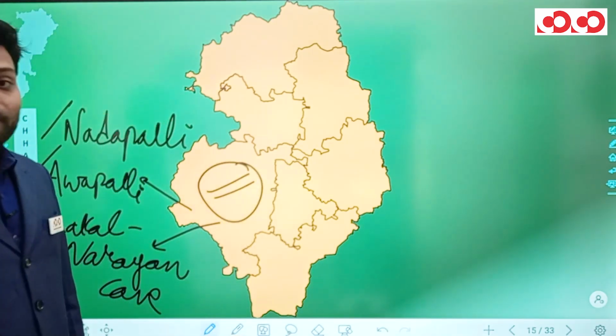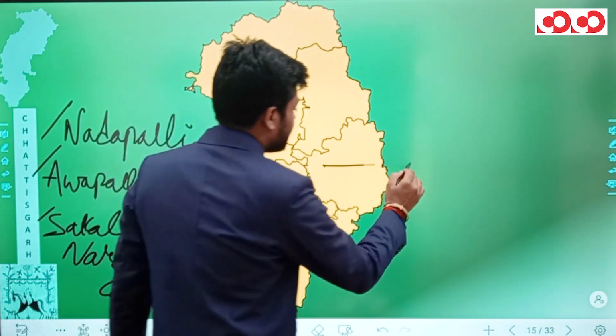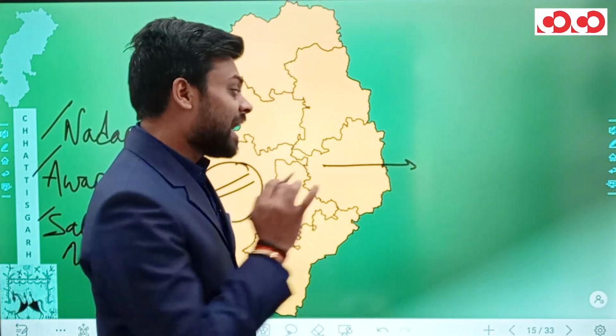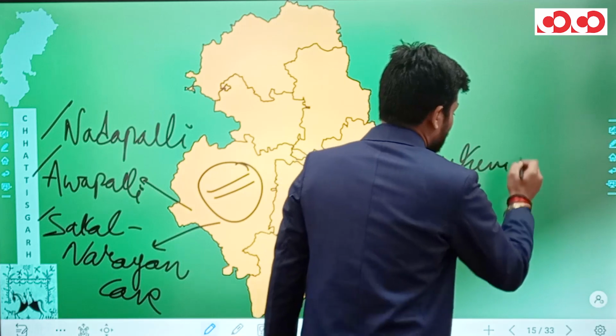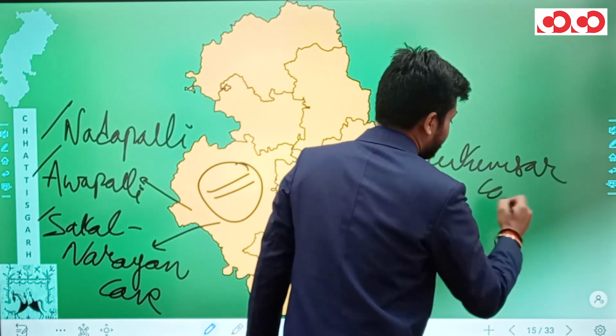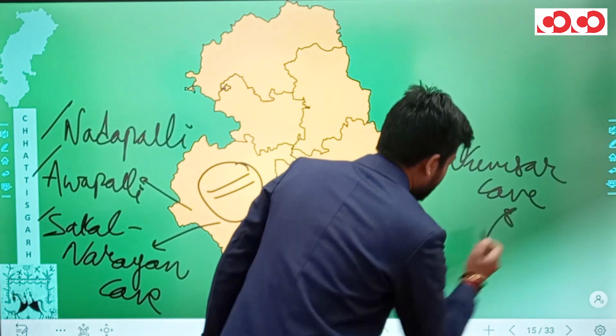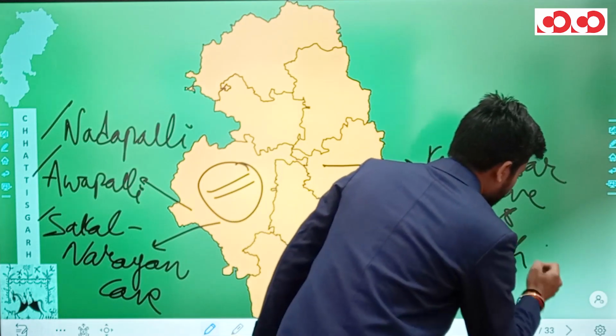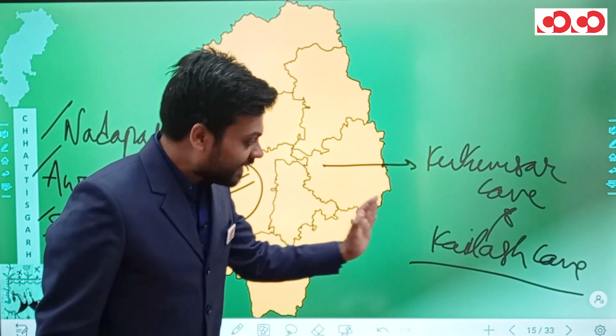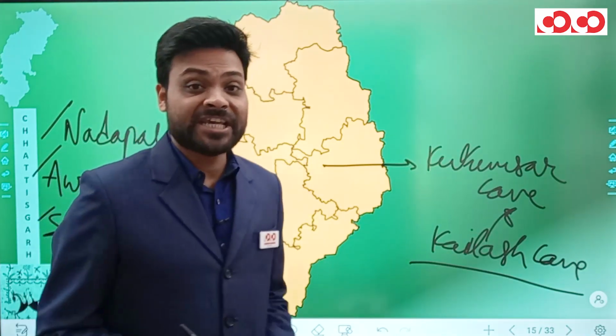So we have Nada Palli, Ava Palli and Sakal Narayan Caves, all in the Bijapur district of the Bastar division. In the Bastar district of this division, we have Kutumsar Caves and Kailash Cave. Please don't get confused. We have two Kailash Caves in Chhattisgarh.